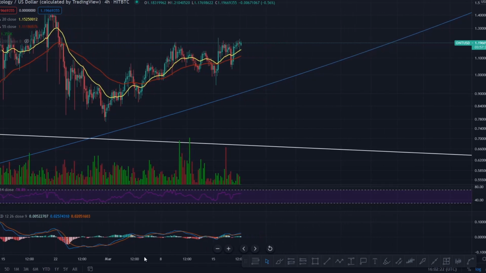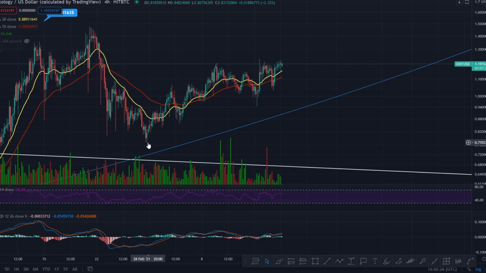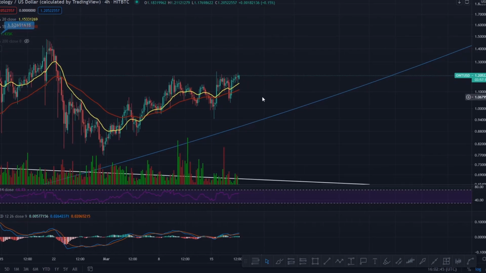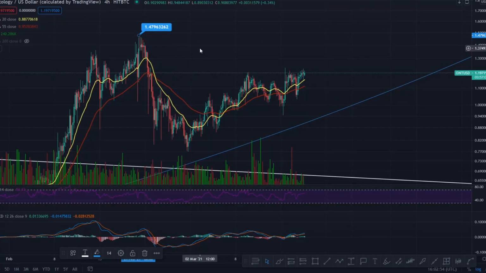But you can see on the 4-hourly here, it's super bullish. We have got up to this high, we've come down with the low, but what we're making now is higher lows moving forward, and we are making these bullish crosses here on the 4-hourly time frame. There's a bullish cross, so you see we've pushed it up. We've almost formed that bearish cross, but we've got a nice bounce off it, and now we're pushing up nice and healthily for Ontology. And I do believe it won't be long before we take out this current local high for Ontology.